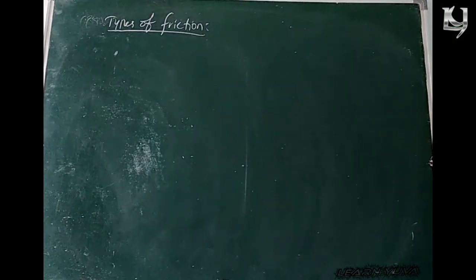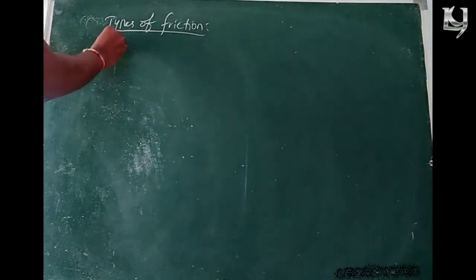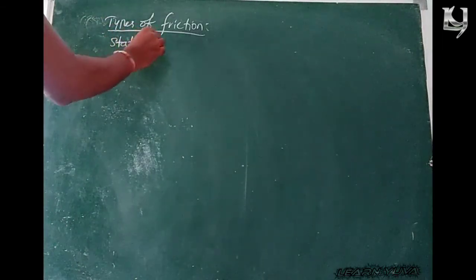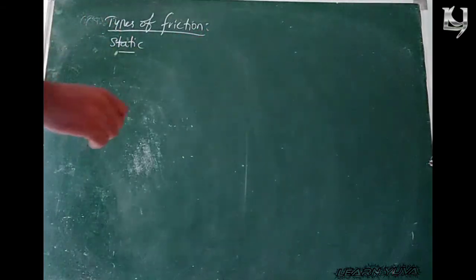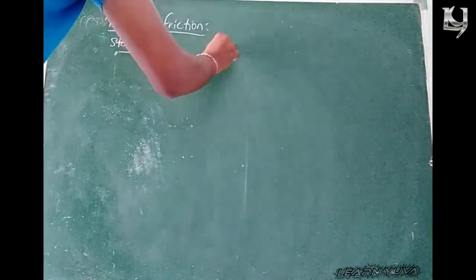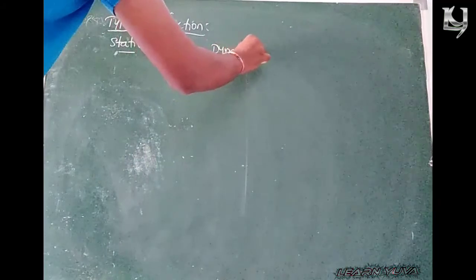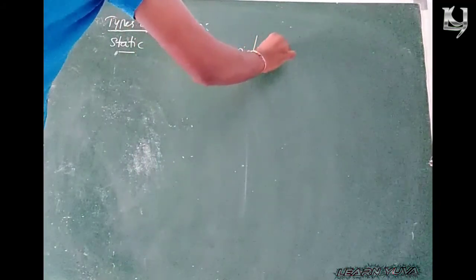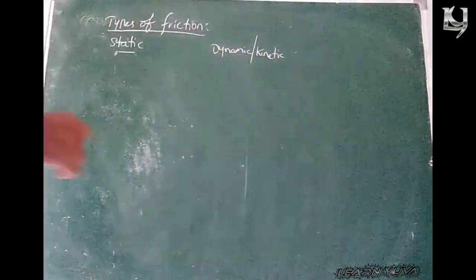Friction. As I already said, the definition of friction is that it is always opposite to the relative motion, right? So friction is classified into three types: static friction, dynamic friction, which is also called kinetic, and rolling friction.